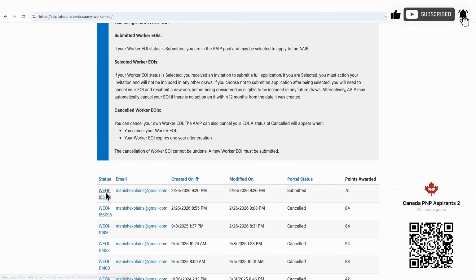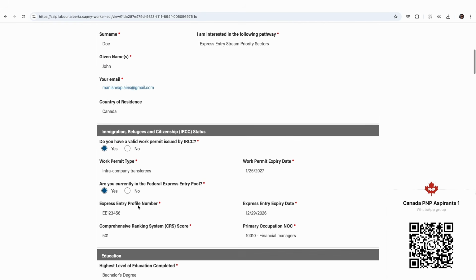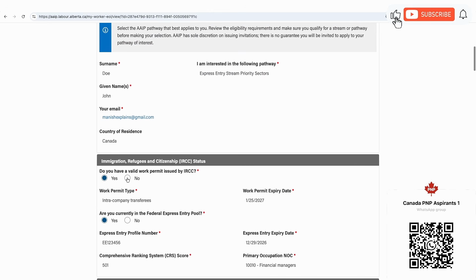If I already have it, my only option is to cancel this particular expression of interest. I cannot make any updates to the expression of interest. So if I open this expression of interest, I cannot make any changes, right? Like all the fields are disabled. I cannot make any changes.